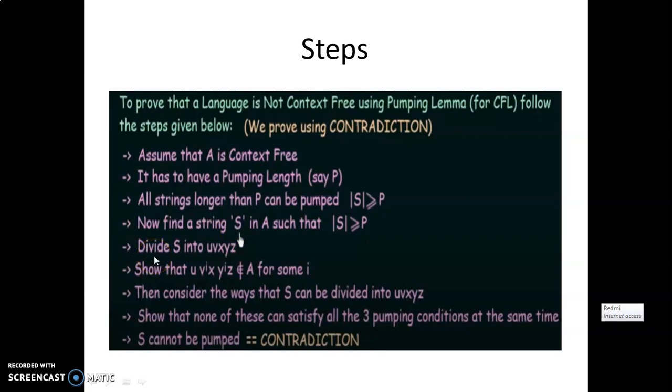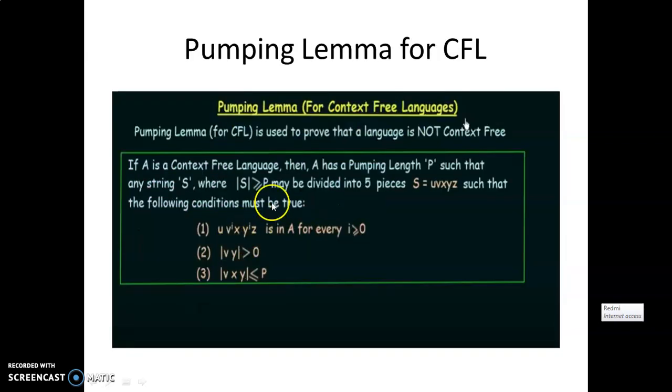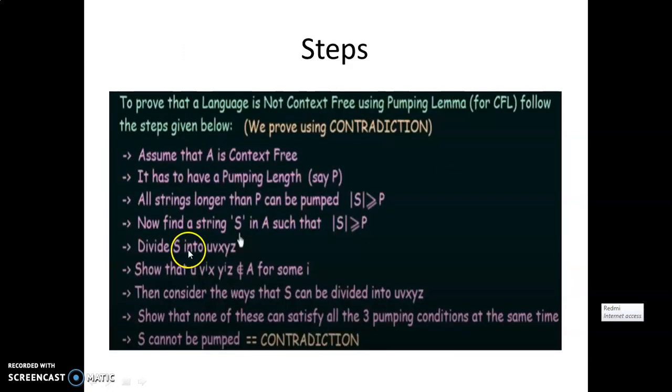Then the next step is what? We have to divide the given string S into 5 parts. We have seen this in the pumping lemma theorem. The string S, whose length is greater than or equal to the pumping length P, we have to divide into 5 parts, that is u, v, x, y, z. This is the same step we have to follow over here.